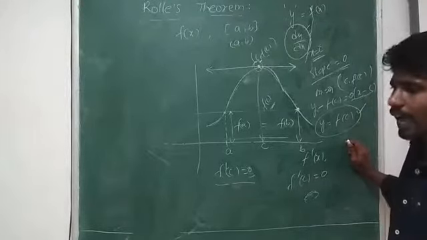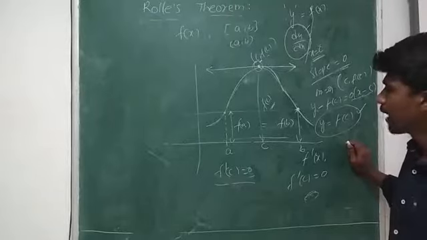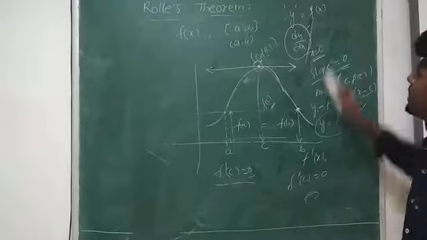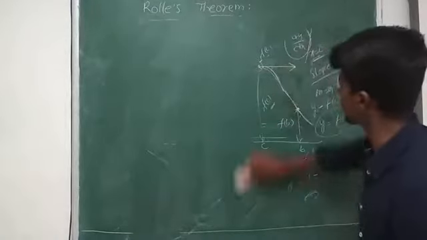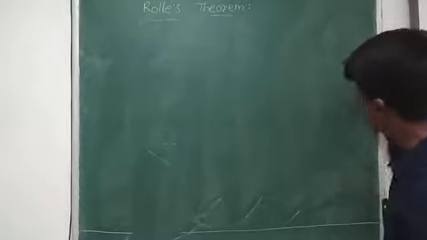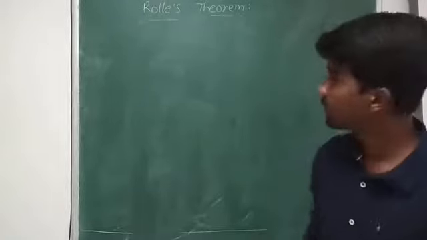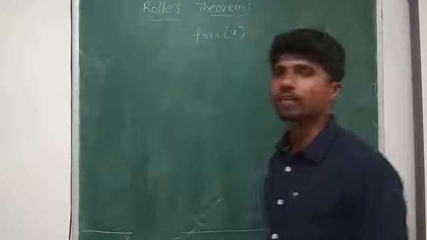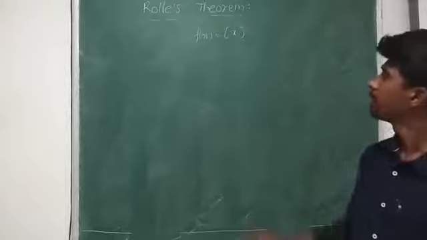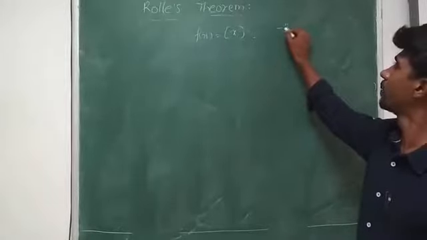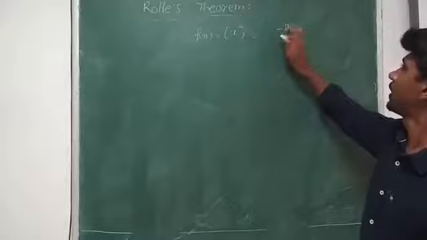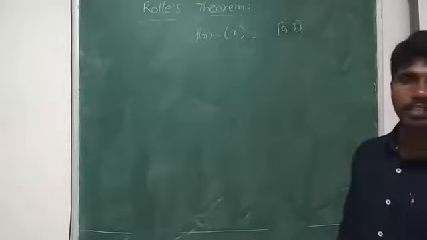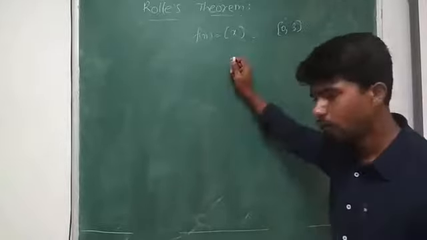Now, suppose I have a step function, which represents the greatest integer function. I have a function f of x equal to step x, right? I have to check it is defined in between minus 2 comma 3. Otherwise, it is defined in between 0 comma 3. Check whether it satisfies Rolle's theorem or not.